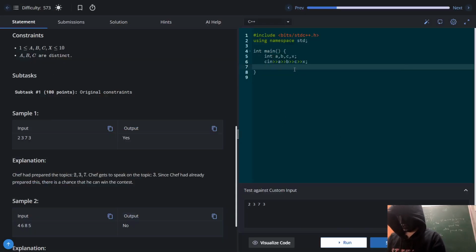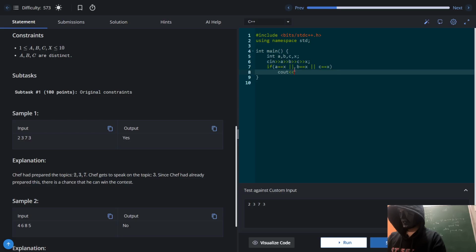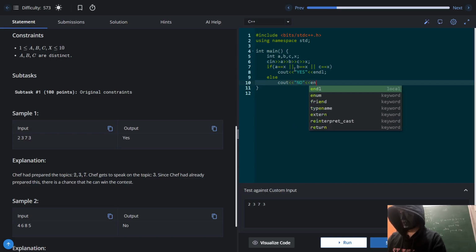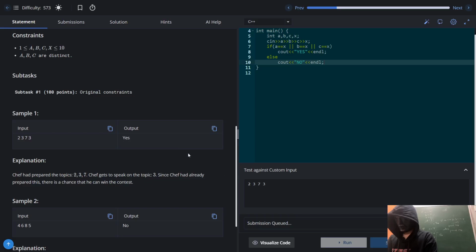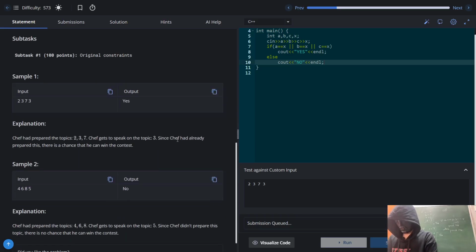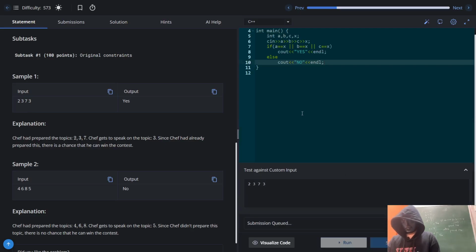So we'll have to check the condition here. If A equals X, or B equals X, or C equals X, in that case chef will be able to answer the questions. Else he will not be able to answer if the question asked is apart from A, B, C. Let's try to run the code. So for this case we are getting yes. Let's try to submit the code.